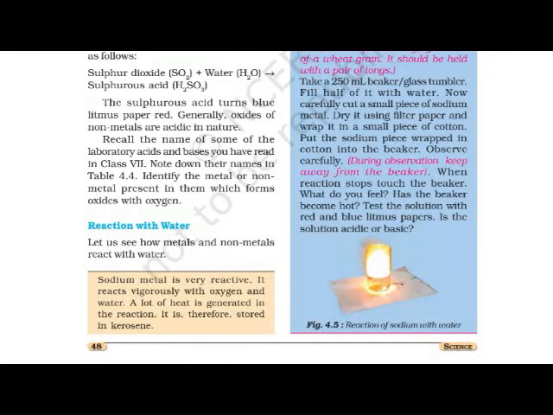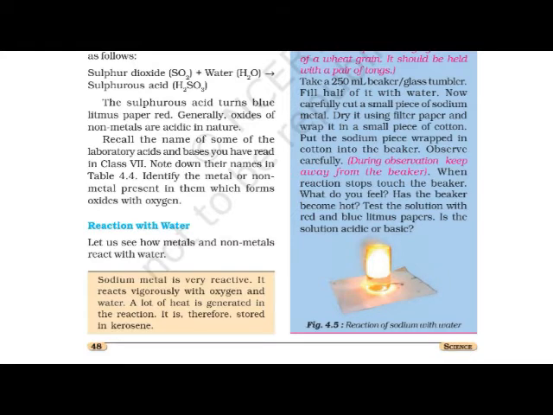This is session number 4 of lesson number 4, Materials: Metals and Non-metals. In previous sessions, we have seen various chemical reactions and some of the physical properties of metals and non-metals. The chemical properties of metals and non-metals we have also seen, such as reaction with oxygen. And today we are going to see the next part of this lesson, that is reaction with water: how metals and non-metals react with water.